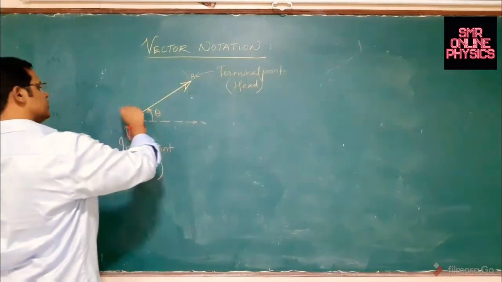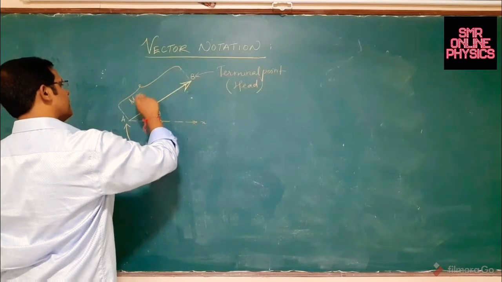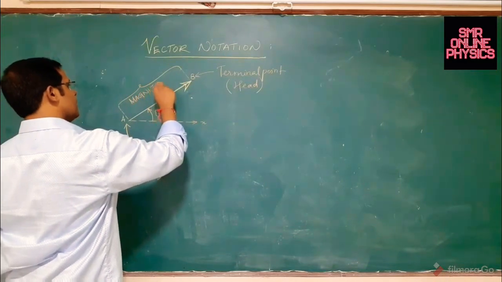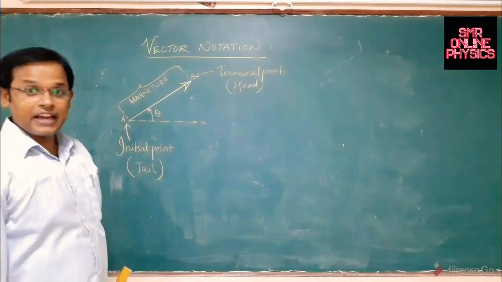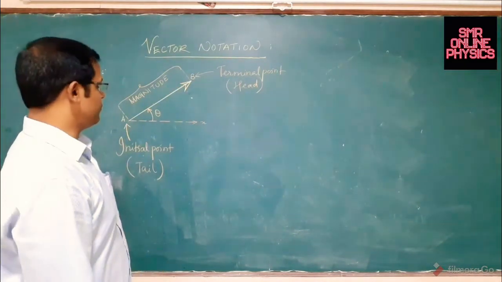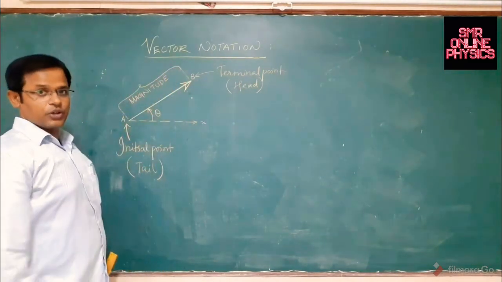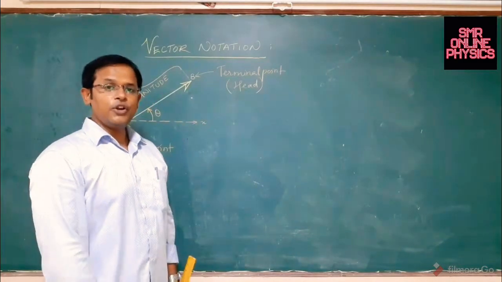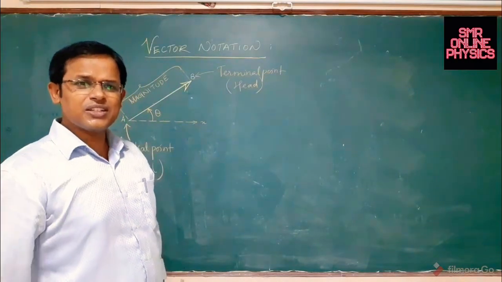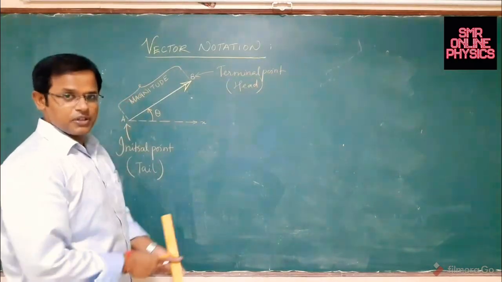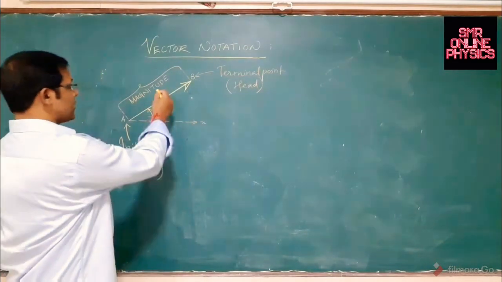The length of this vector actually indicates what we call the magnitude of the physical quantity. For example, you want to write this vector AB and you want to draw a displacement vector of 25 meters. How will you show 25 meters on paper? Definitely not possible. You can't draw a 25 meter line on the paper, not even on this board. So how do we write this vector?